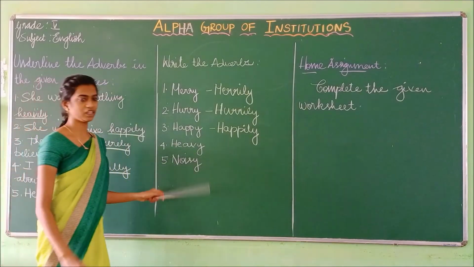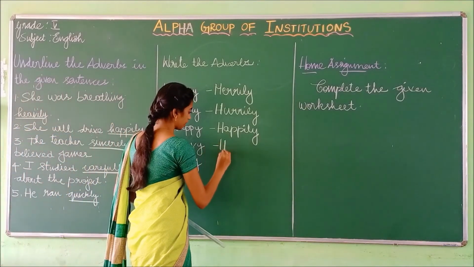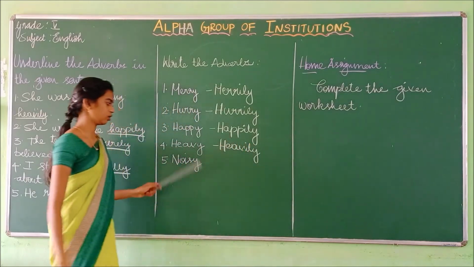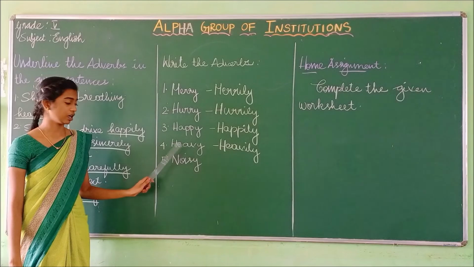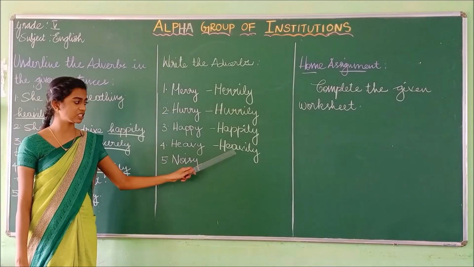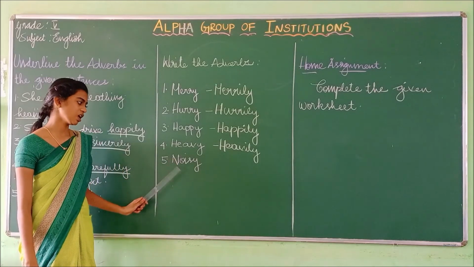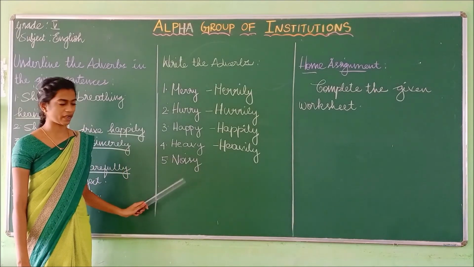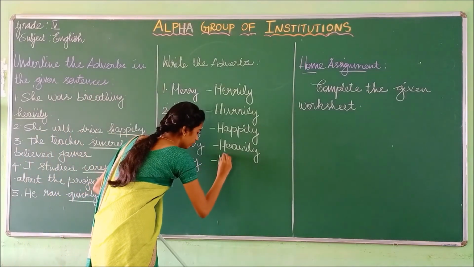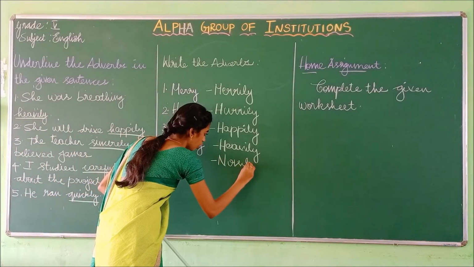Next one, heavy, heavily, H-E-A-V-I-L-Y. And the last one is noisy, N-O-I-S-Y, and the adverb for this is noisily.